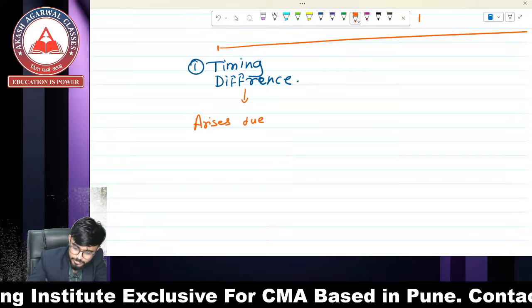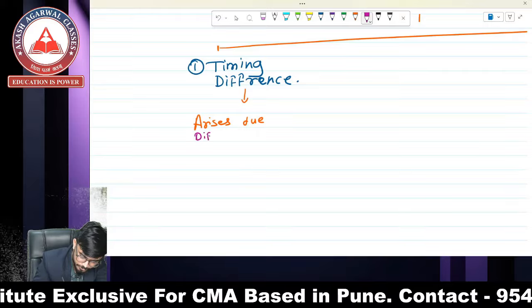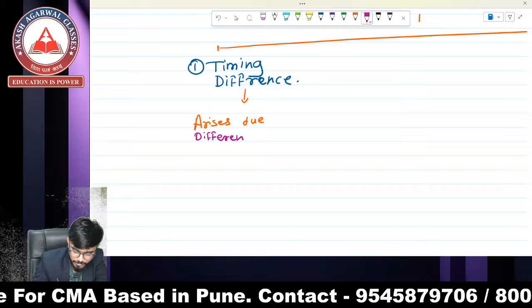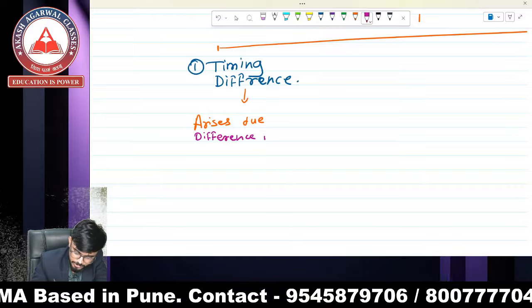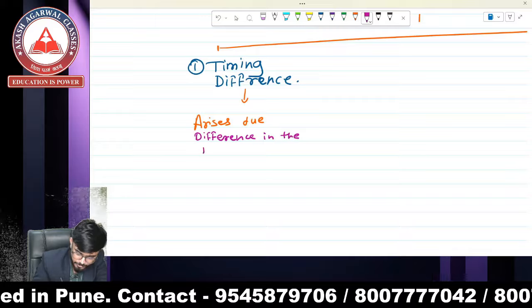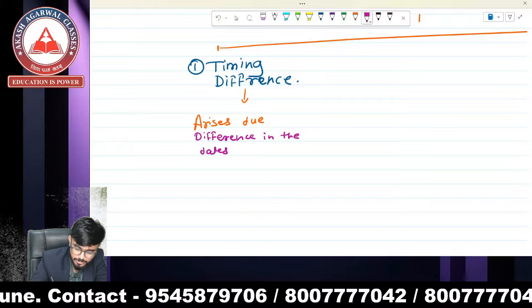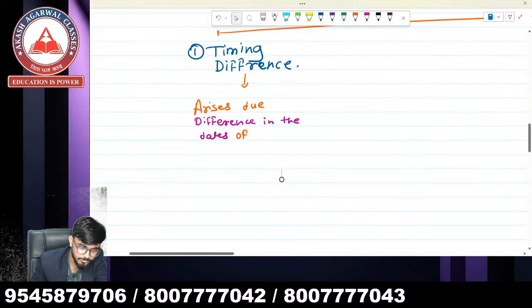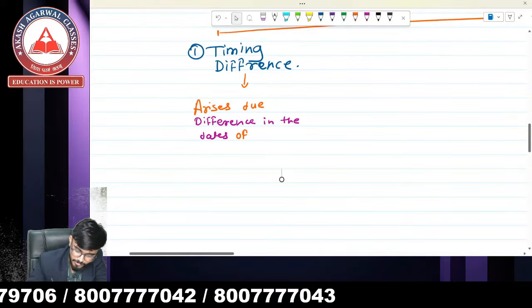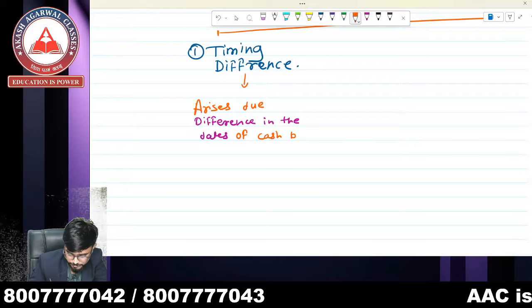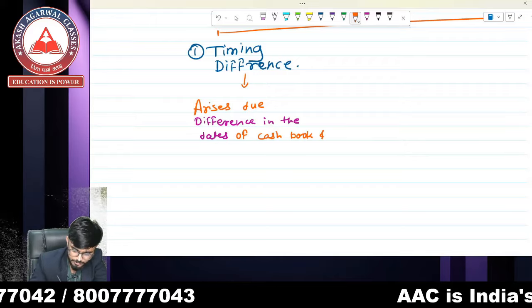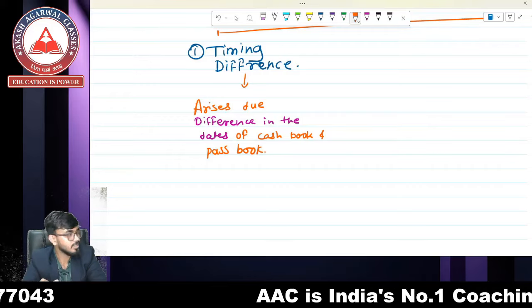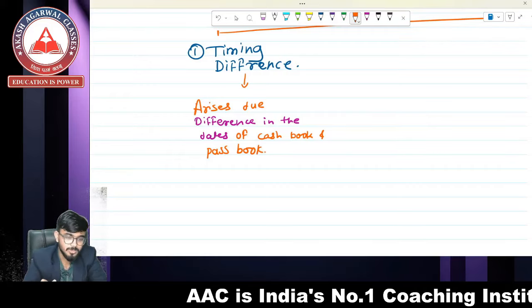Due to difference in the dates of cash book and passbook.